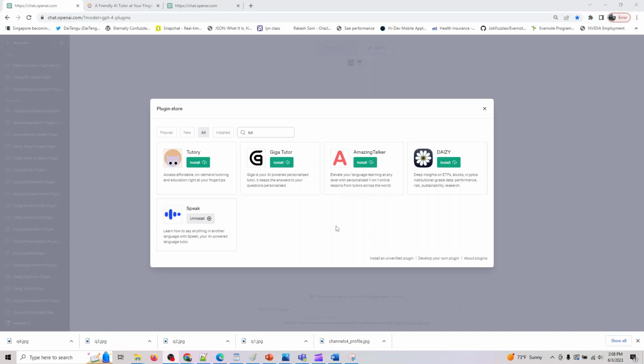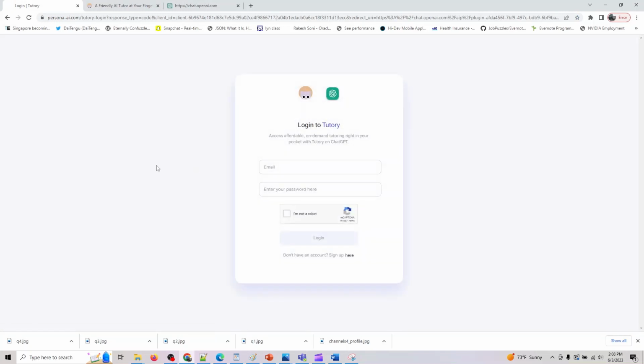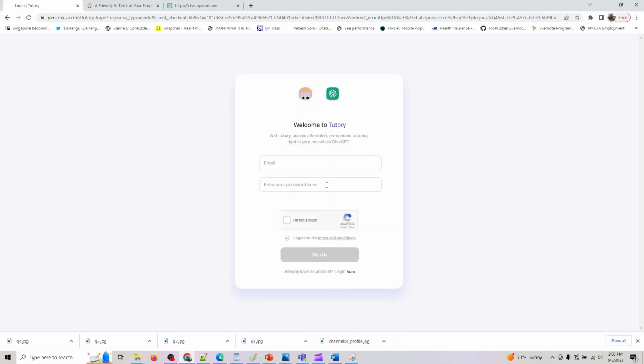Hey, let's look at our next ChatGPT plugin, which is access affordable on-demand tutoring and education at your fingertips. It's called Tutory plugin. And once you go into here, it says log into your Tutory. If you don't have an account, you can create one.